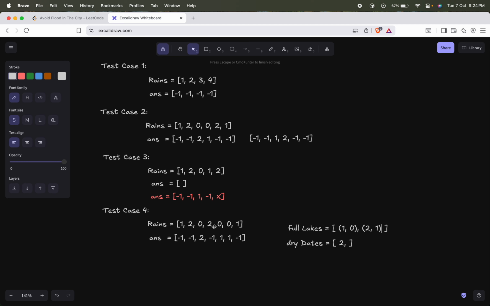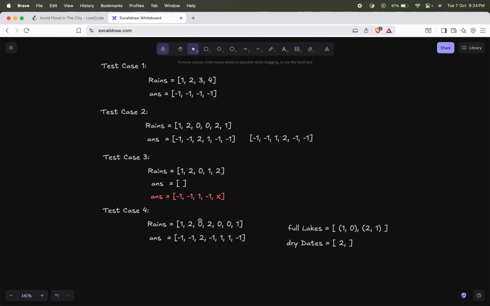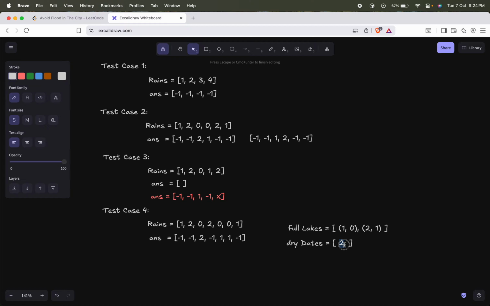Now I have encountered lake 2 again on day 3, so I cannot fill lake 2 again. I have to see whether there was any dry day after day 1. Since lake 2 was filled previously on day 1, there has to be at least one dry day after day 1. Luckily we have one dry day, so I will utilize this dry day and dry it out.